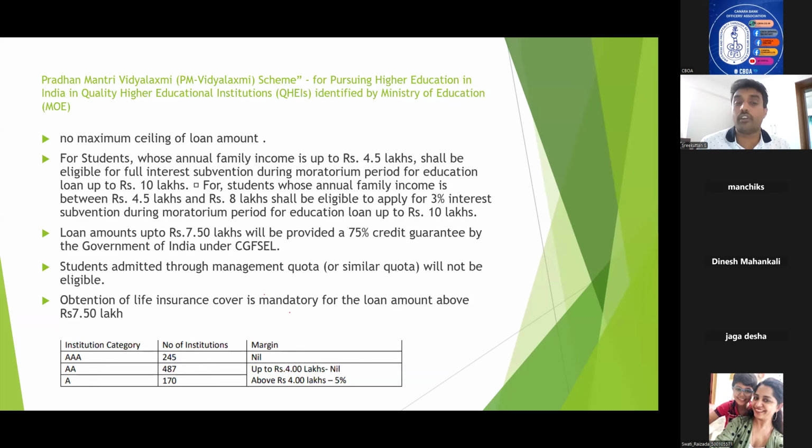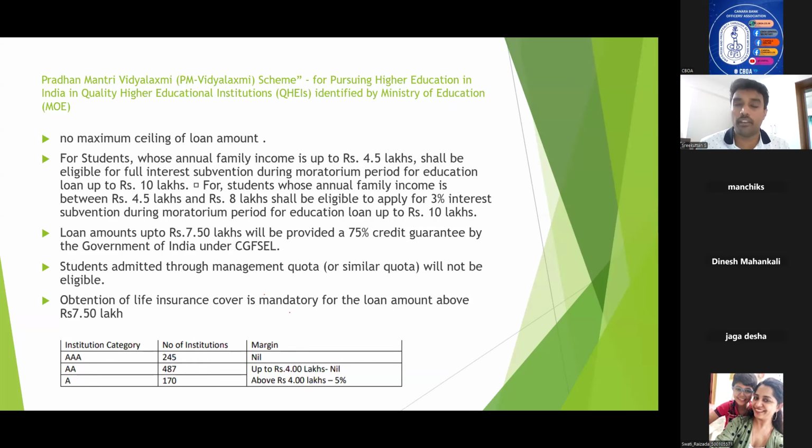So just like our general education loan, where CGFSEL coverage is available for loans up to 7.5 lakhs, Pradhan Mantri Vidya Lakshmi scheme is also entitled to get credit guarantee coverage, but only for loans up to 7.5 lakhs. Okay. And students admitted through management quota will not be eligible under this scheme.